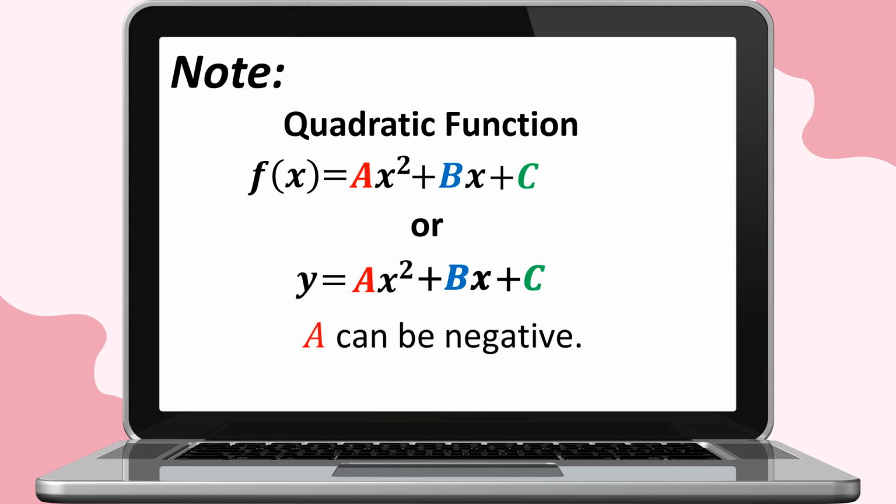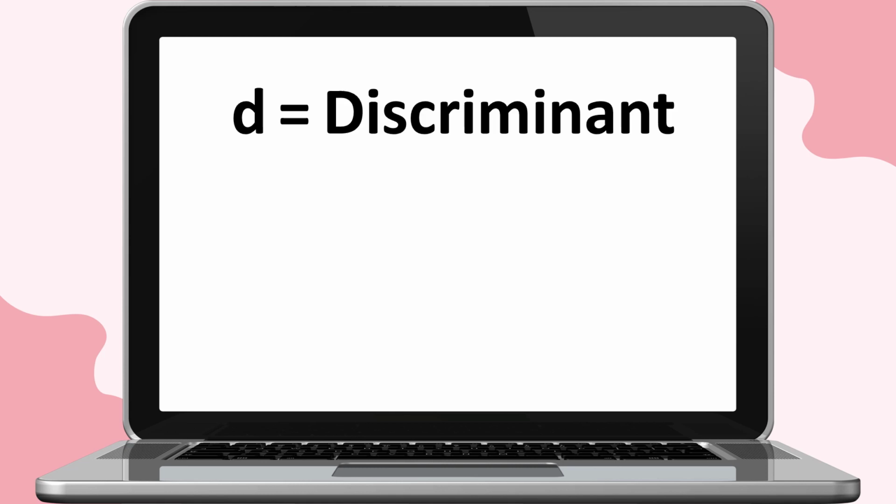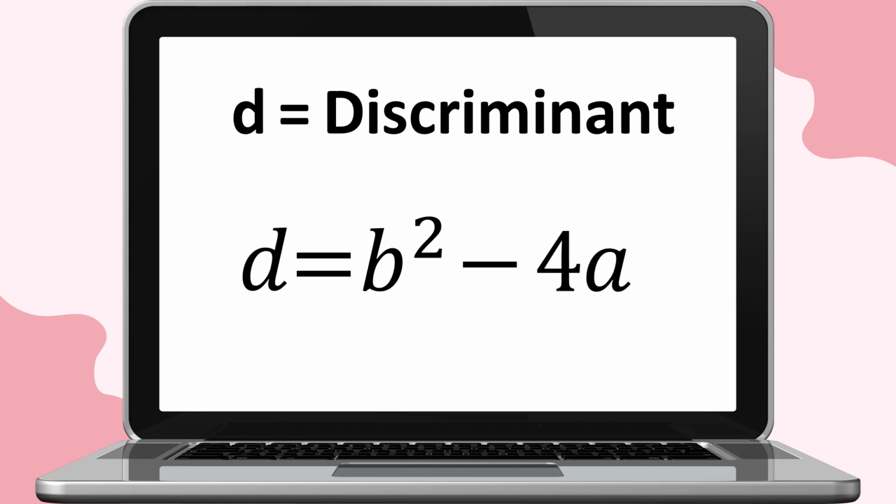A can be negative. We will let D be our discriminant. And the formula is D equals the square of B minus the product of 4A and C.